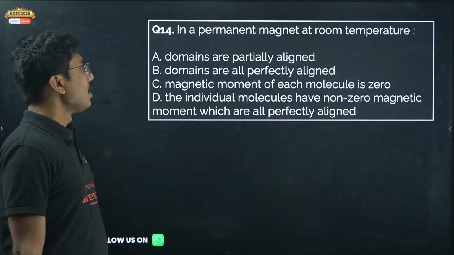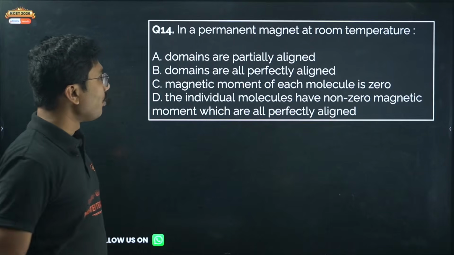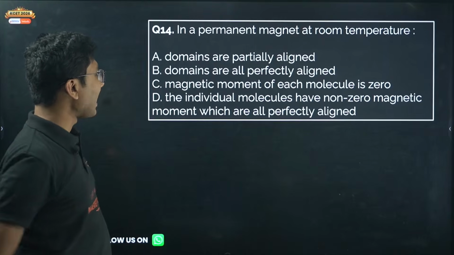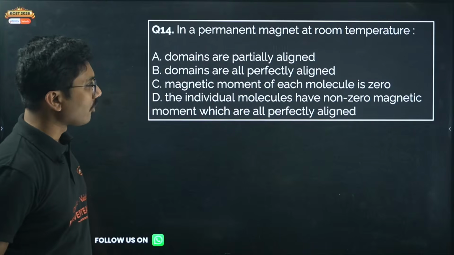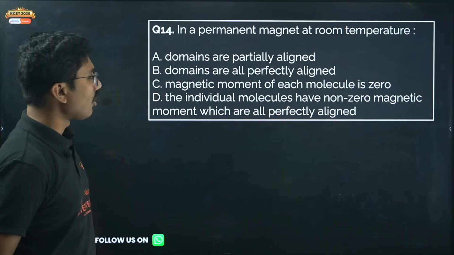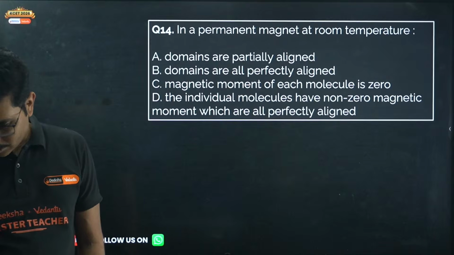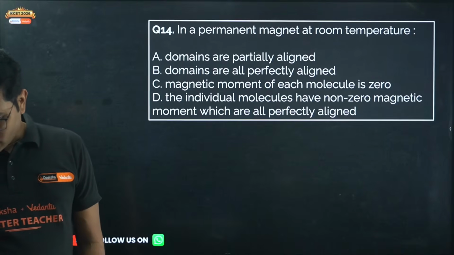In a permanent magnet at room temperature, domains are partially aligned; domains are all perfectly aligned; the magnetic moment of each molecule is 0; the individual molecules have non-zero magnetic moment, which are all perfectly aligned. Which statement is correct? Quickly answer it.